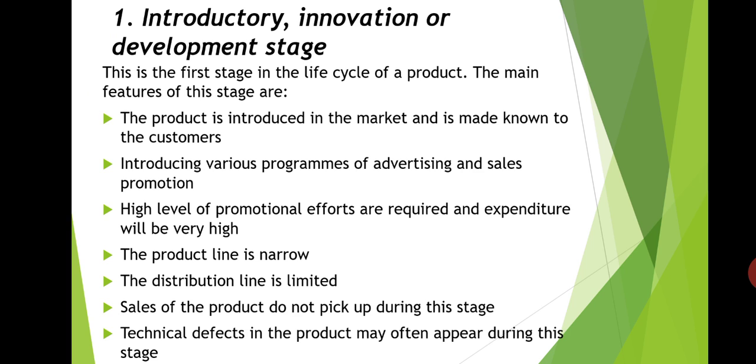So these are the channels of distribution, right? So distribution channels, advertising and sales promotion. So these products are made known to potential consumers or customers through various programs of advertising. You know that various programs of advertisement: television advertisement, paper advertisement, and so many sales promotional activities, or door-to-door selling, or else online shopping, these and all, right? So this is about the various programs of advertising or promotional activities.